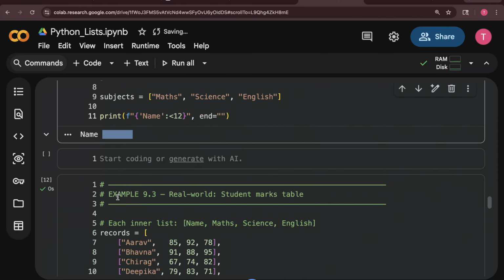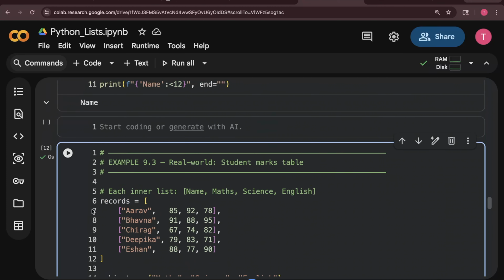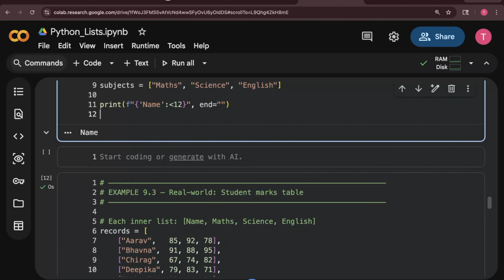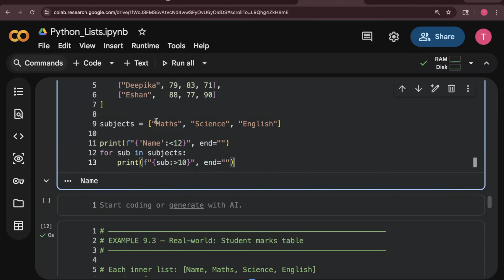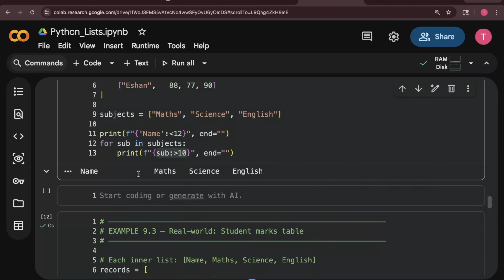After that, we are running a simple loop for subject in subjects. That means we loop over this, so first maths will be printed, then science will be printed, then English will be printed, and each of them will have an indentation of 10. If I show you, see, this is the indentation that got created for each of them: maths, science and English.